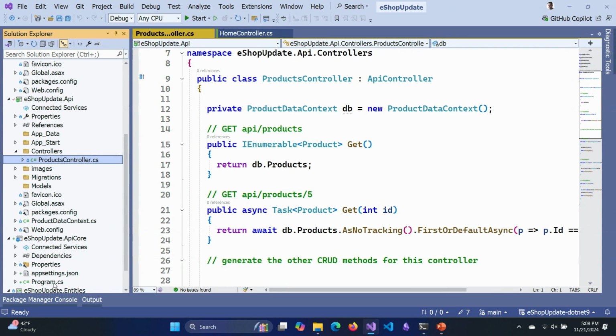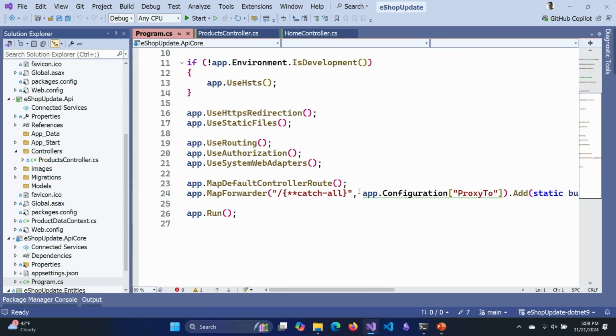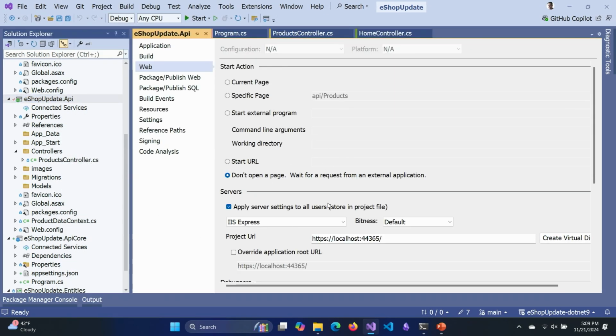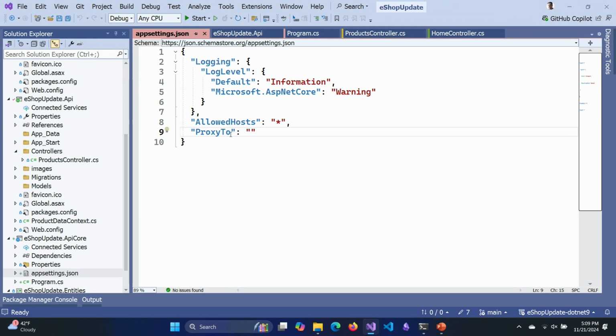Now, when our new project starts up, it actually has a configuration here that says, where am I going to send my proxied folks to if they don't need to interact with my content? And it's this address right here. So let me copy that and drop it into that proxy2 configuration item that it was referencing.